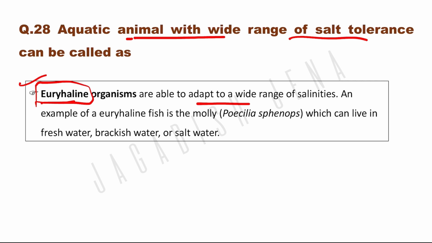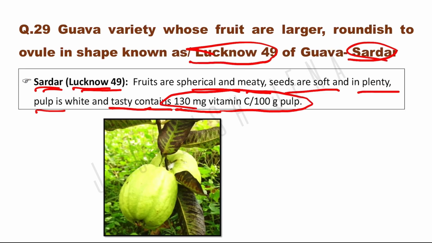Guava variety whose fruits are larger, roundish to ovate in shape, that is known as Lucknow 49 or Sardar. Okay, Sardar, that is known as Lucknow 49. These fruits are spherical and meaty. Seeds are soft and plenty. Pulp is white, tasty, contains 130 milligram vitamin C per 100 gram of pulp, and here you can find this variety.